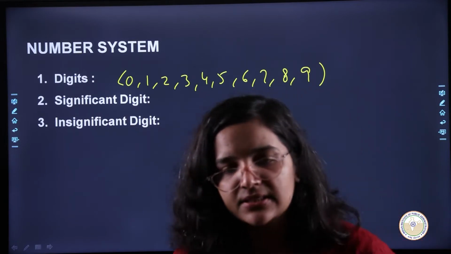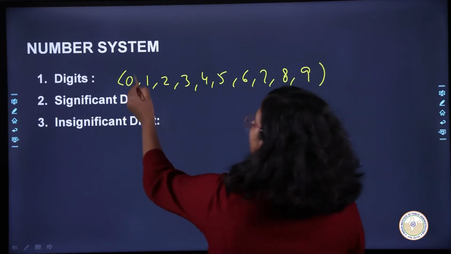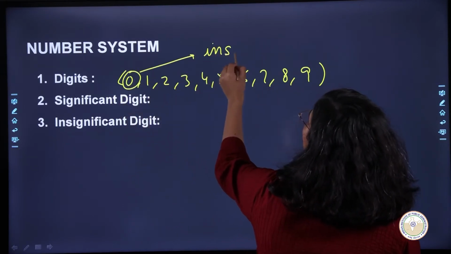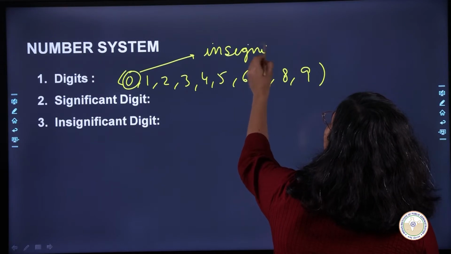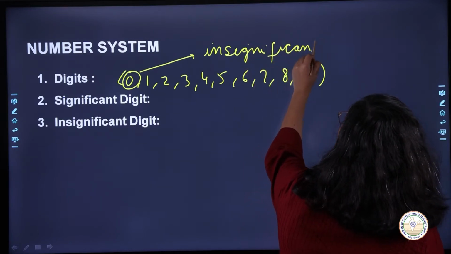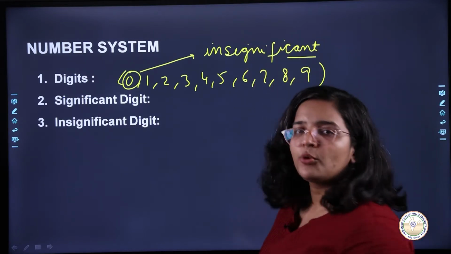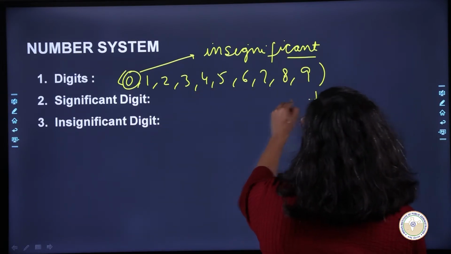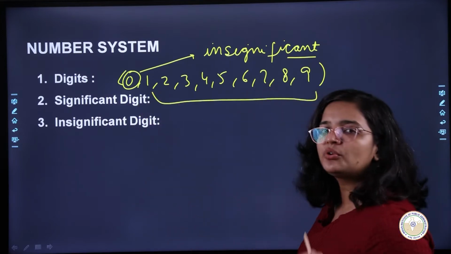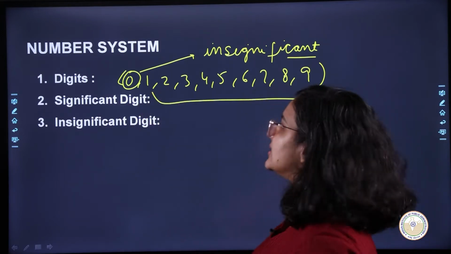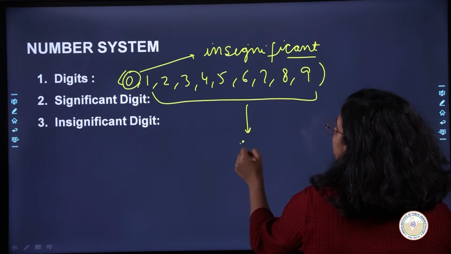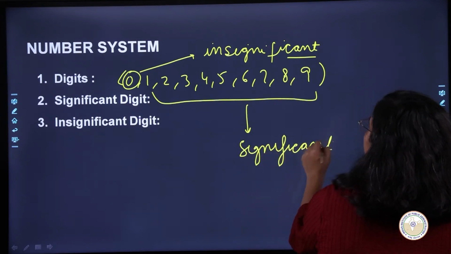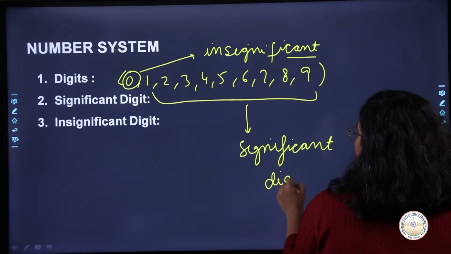Ab within these digits, 0 is called insignificant digit. Zero को हम बोलते हैं insignificant digit, and rest of the digits, starting from 1 to 9, they are called significant digits.